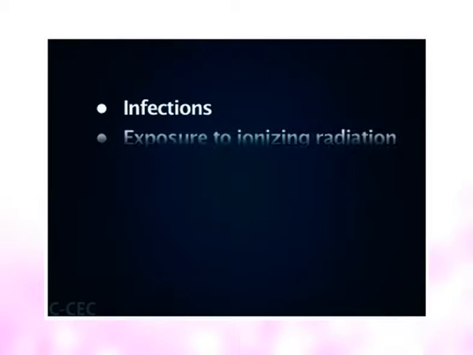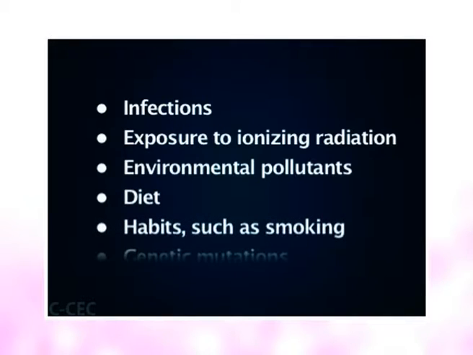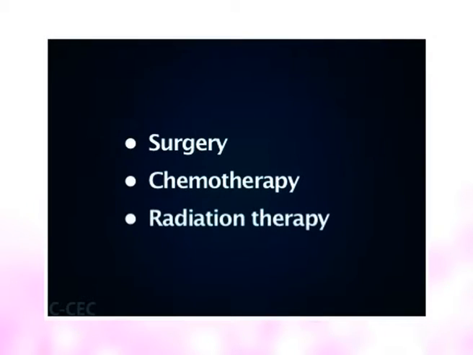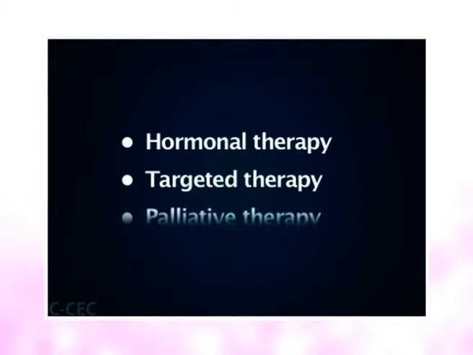Factors include certain infections, exposure to ionizing radiation and environmental pollutants, diet, habits such as smoking, and genetic mutations. Many treatment options for cancer exist, with the primary ones including surgery, chemotherapy, radiation therapy, hormonal therapy, targeted therapy, and palliative therapy.